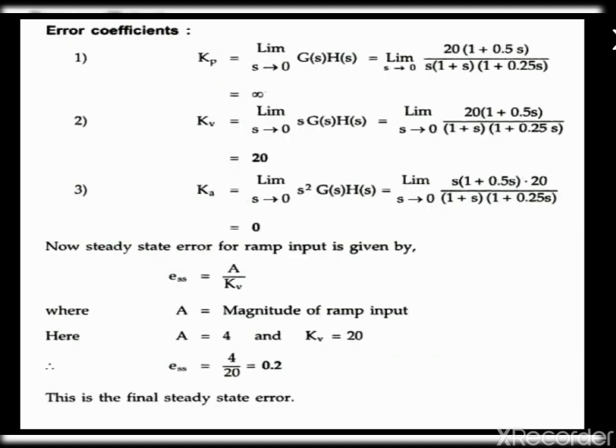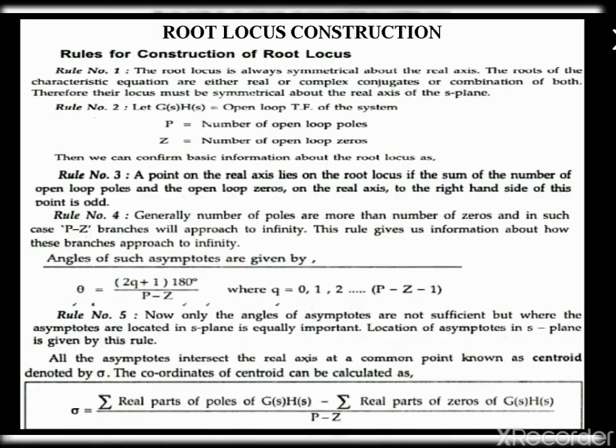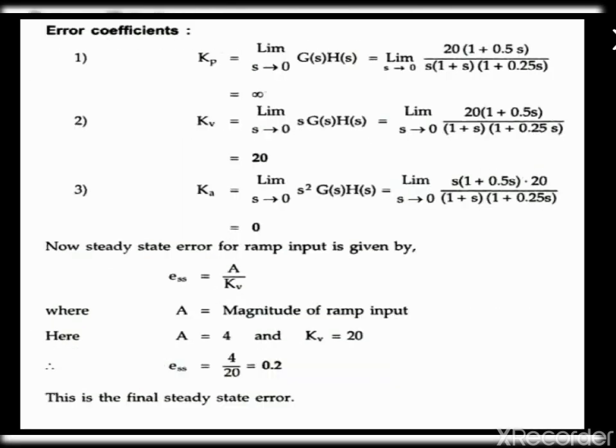First we have to find out the error coefficients Kp, Kv and Ka. For the first value, Kp, if we substitute s is equal to 0, the denominator value goes to 0, so the Kp value will become infinity. Next, if we substitute for Kv, we will get the answer as 20, and for Ka, if we substitute the values, we will get the answer as 0.